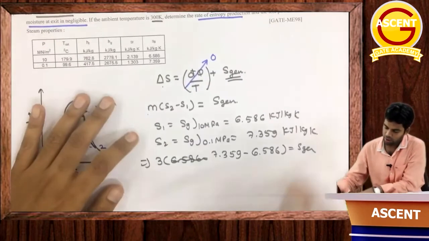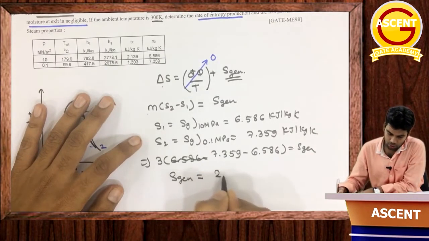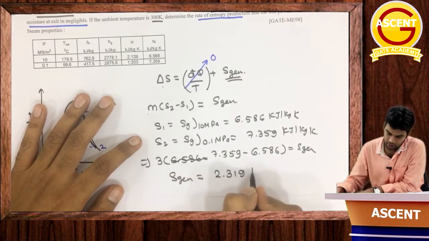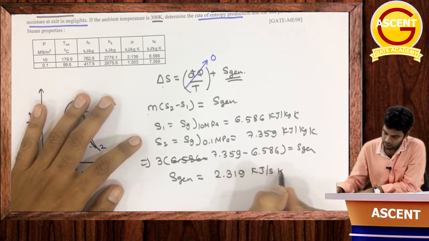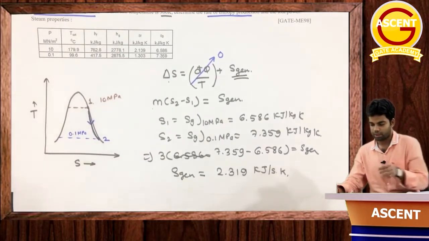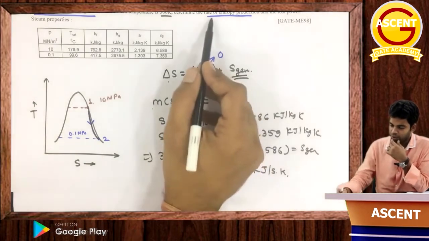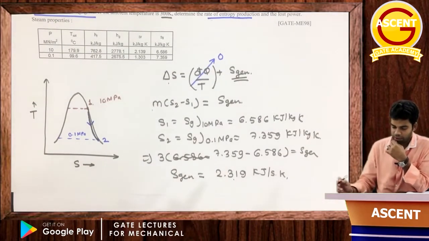So from here, S generation will be 2.319 kilojoule per second per Kelvin. Getting this now? Okay, so the first thing was to determine the rate of entropy generation, which we have determined.